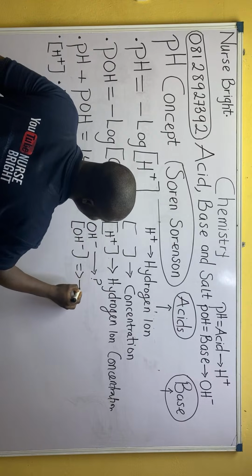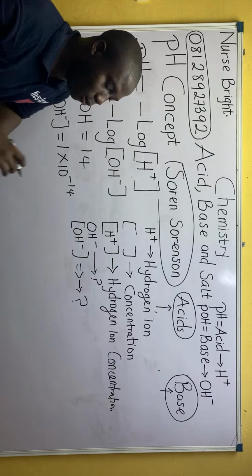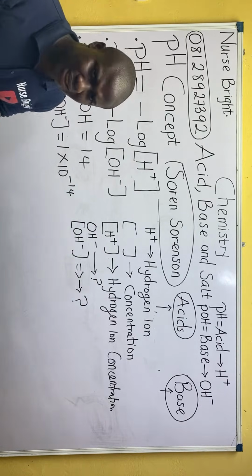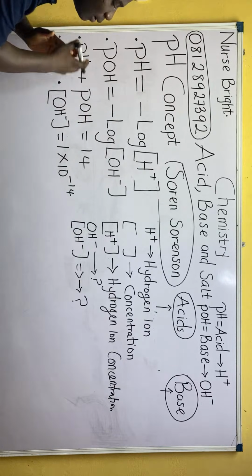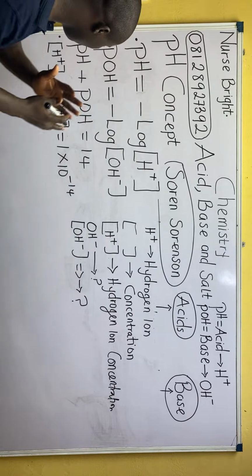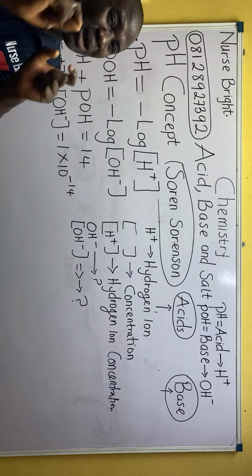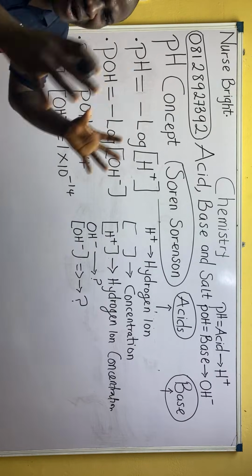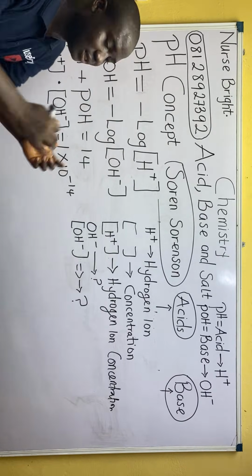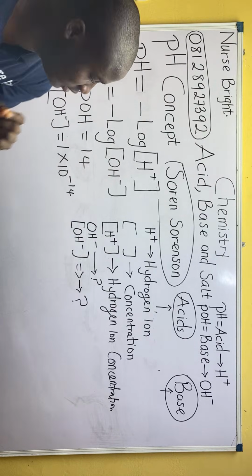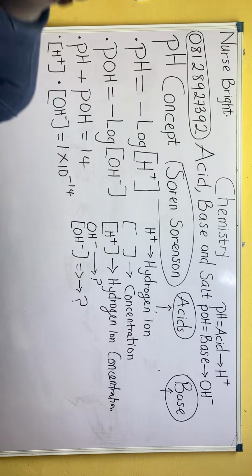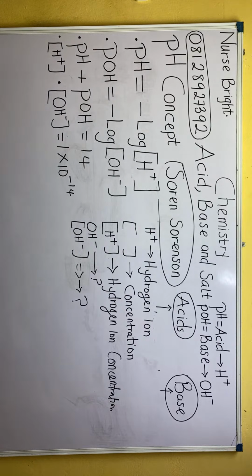I told you what OH minus is, and when you put it in the bracket, what becomes the name? Do you understand? So when you add pH and pOH together, you get 14. When you multiply them, not multiplying pH and pOH, but the H plus in a bracket and the OH minus in a bracket, you get 1 times 10 raised to the power of minus 14. Class, are you there? So with all of this said, let's get into talking about some practice questions on this aspect.